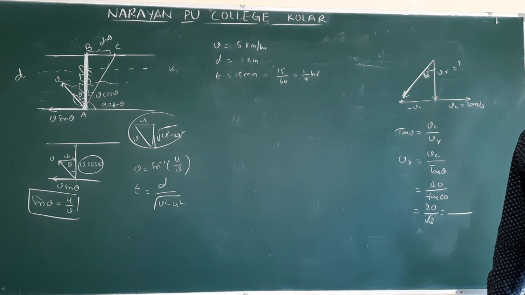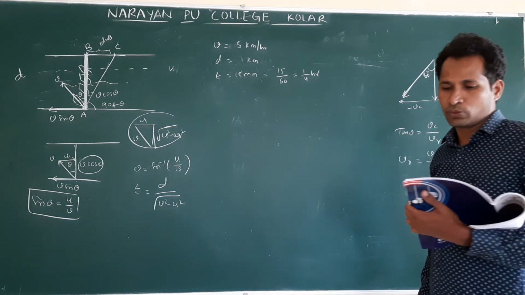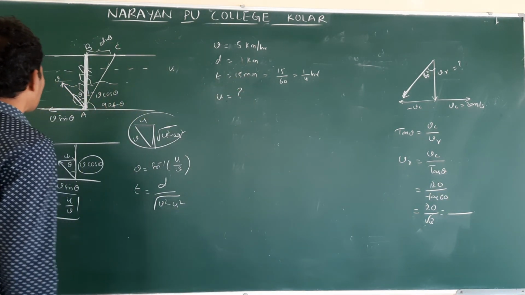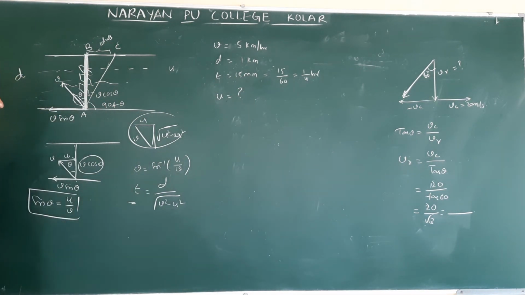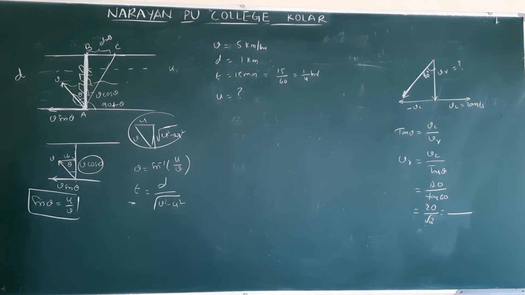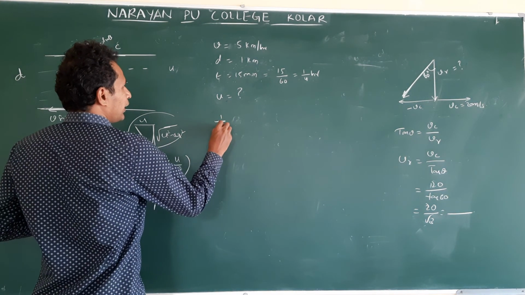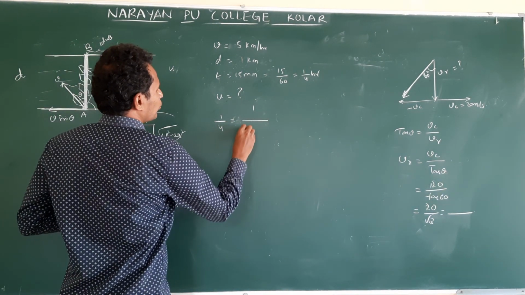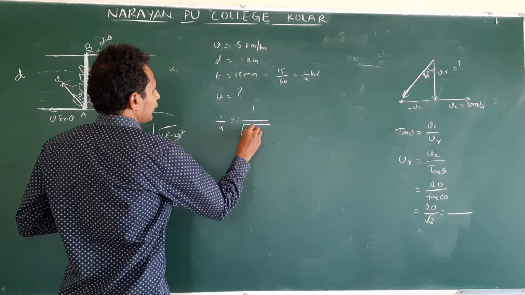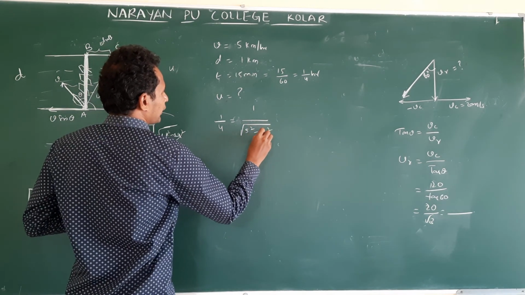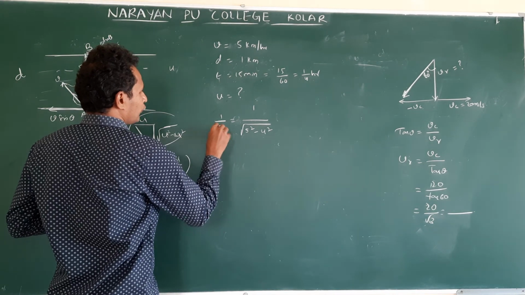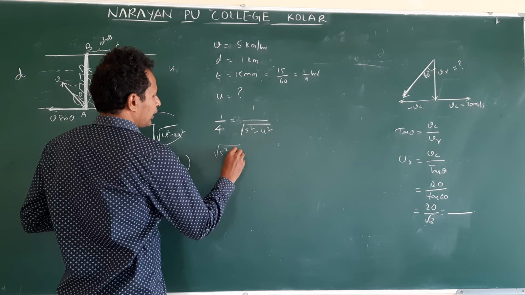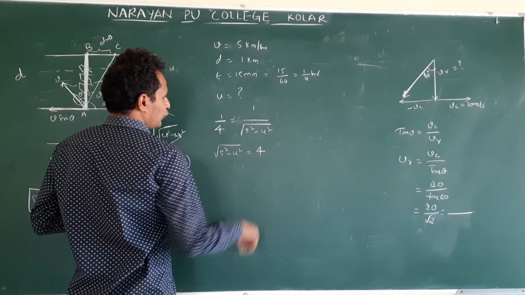Clear? Then the velocity of river water, they are asking u. What is the formula for time in the shortest distance case? T is equal to d by under root of v square minus u square. Substitute. So 1 by 4 is equal to 1 by under root of 5 square minus u square. You take it as 4. So root of 5 square minus u square is equal to 4.